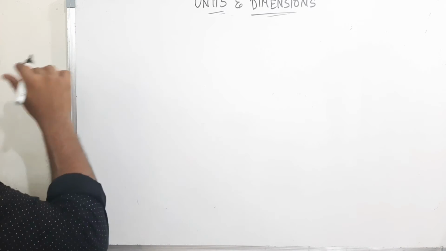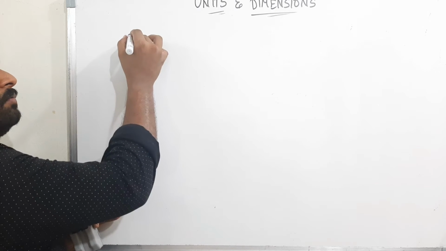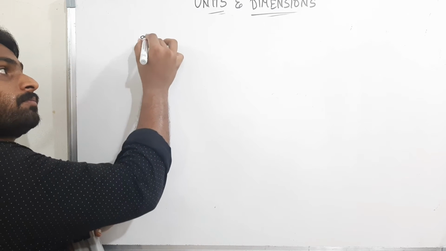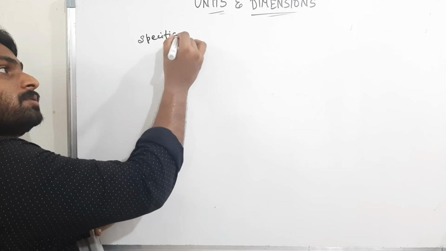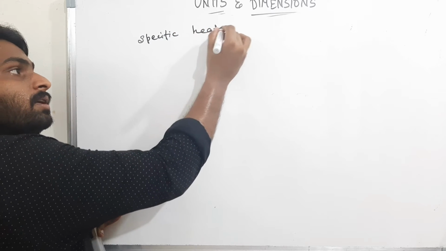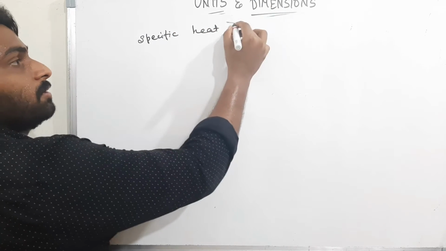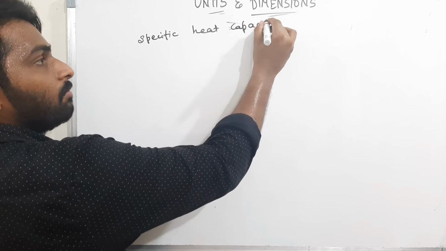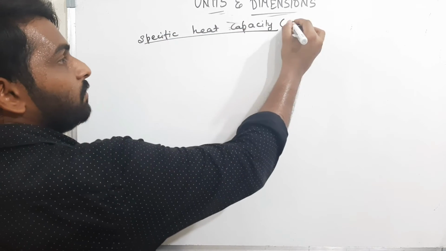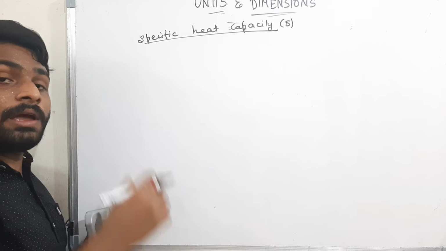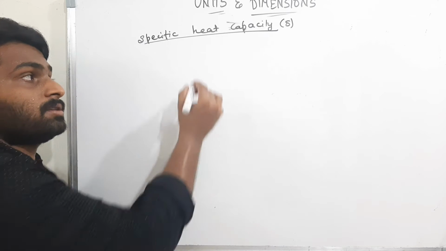Okay, now we'll see the formula. Find the dimensional formula for specific heat capacity. Specific heat capacity.